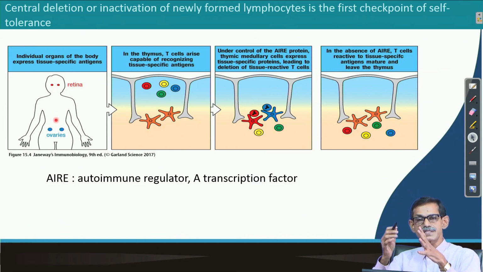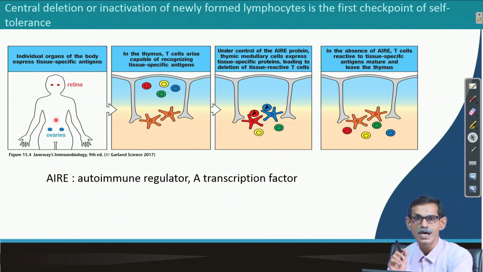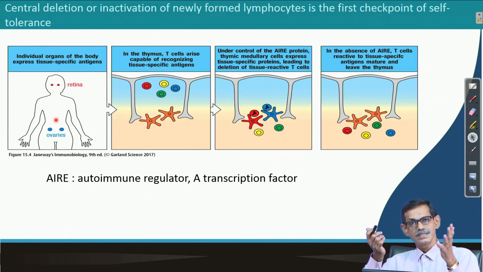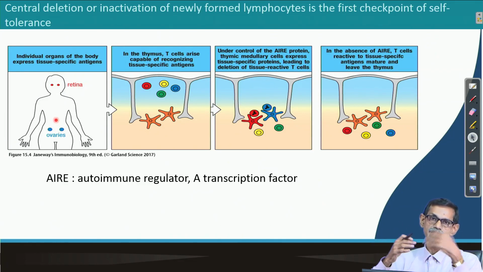Retina and ovary express some specific proteins; many other organs produce specific proteins, say the pancreas produces insulin. Okay. Not only the whole pancreas, there are islets of Langerhans, and only beta cells produce insulin. It is so specific. Now, how a T cell, this is the example of T cell, you can extrapolate to B cell also, how will a T cell see insulin and retina specific or ovary specific proteins in the thymus?